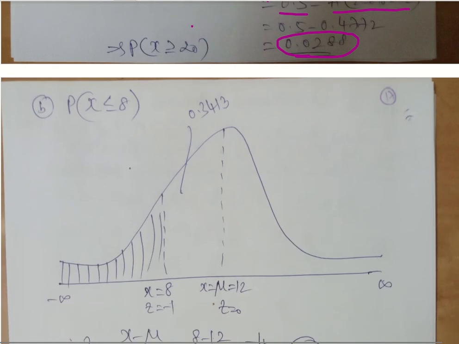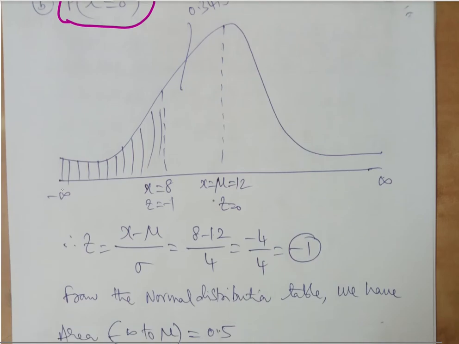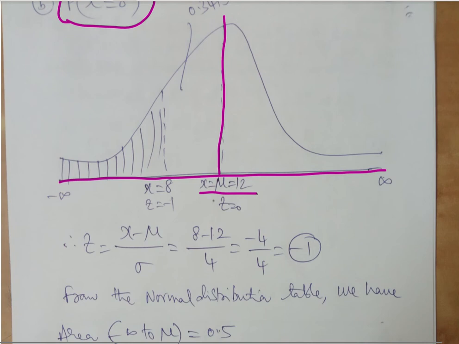Let us see the other one, where we are asked to calculate the probability P of x less than or equal to 8. As usual, we will write the bell curve. This is the middle point where mu is equal to 12, that is x is equal to 12, z is equal to 0.